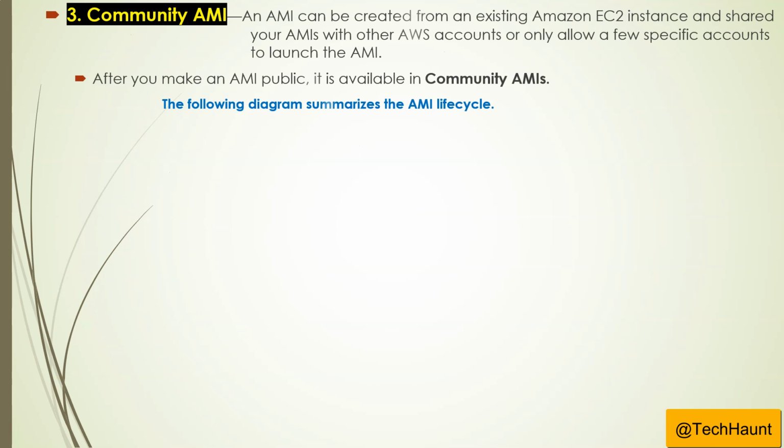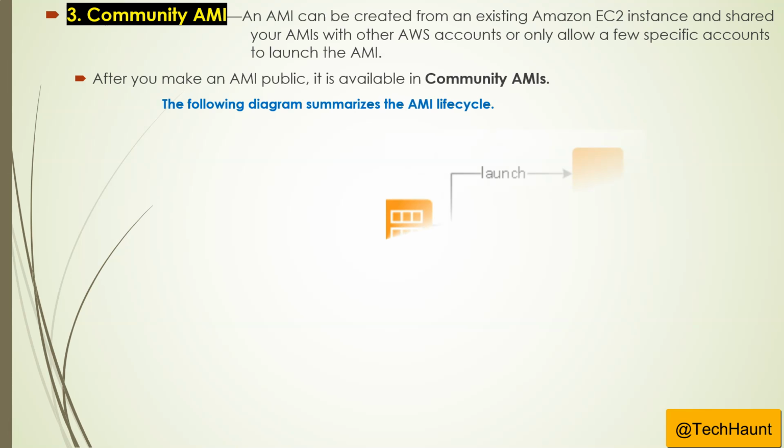The third one is the community AMI. This AMI can be created from your existing EC2 instance and shared with your other AWS accounts, or you can allow only a few specific accounts to launch it. After you make an AMI public, it is available in the community AMIs.